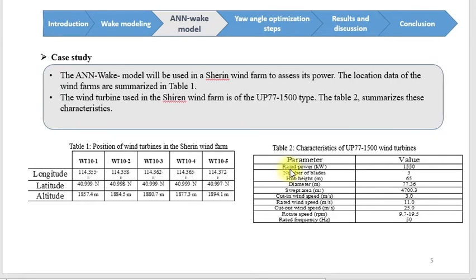To validate our model, the artificial neural network wake model will be used in a sample wind farm to assess its power. The location data of the wind farm are summarized in table number 1. The wind turbine used in the sample wind farm is of the UP77-1500 type. The table summarizes these characteristics.